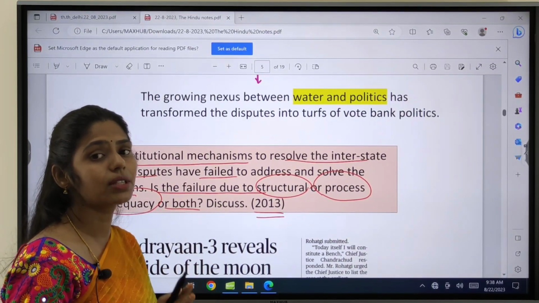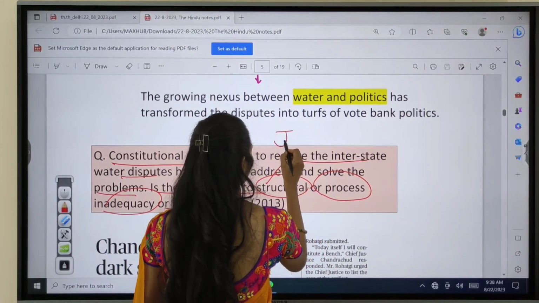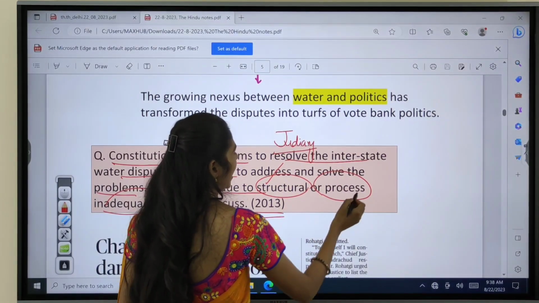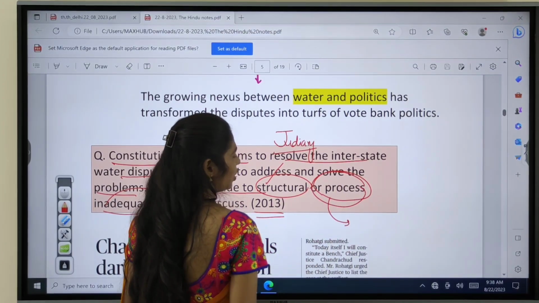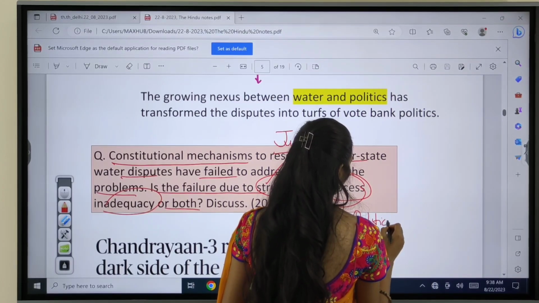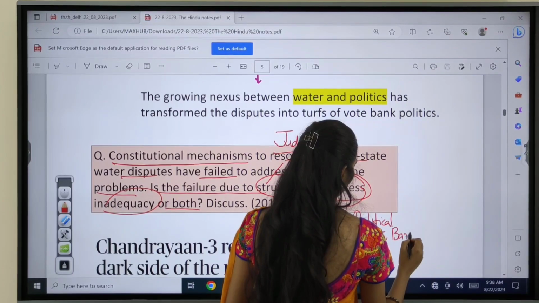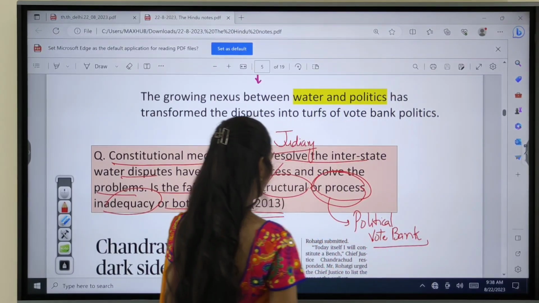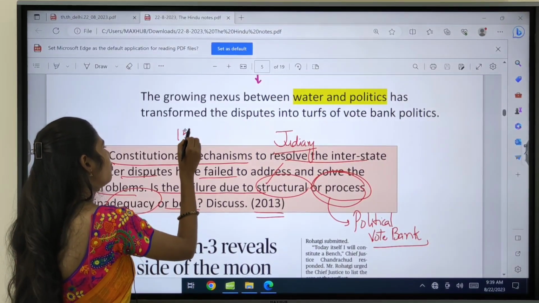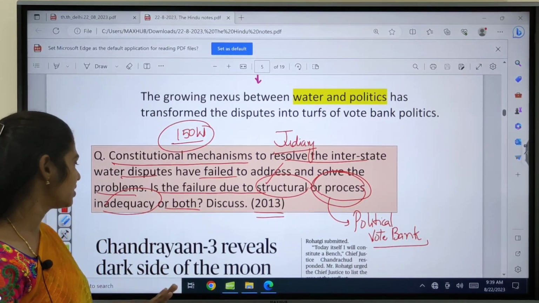So you have to give some support to arguments regarding the structural failure. That means most of the time the members of the tribunal are from the judiciary, and the process is also not being followed because of political nexus, or we can say vote bank politics. Please try to write an answer, and the answer should not be more than 150 words. Okay, so this is about this topic.